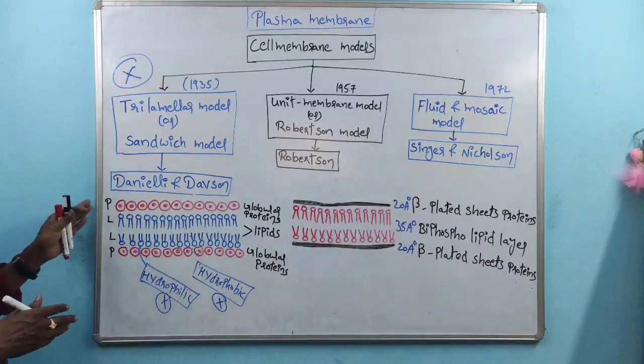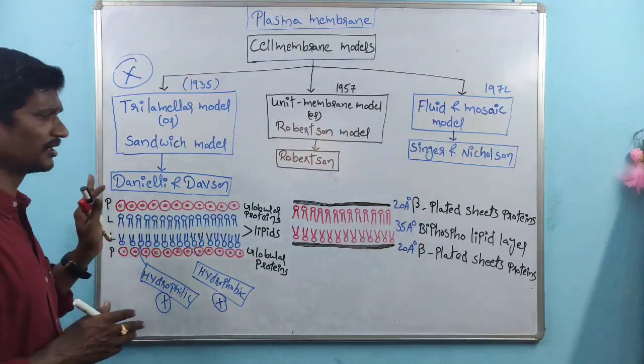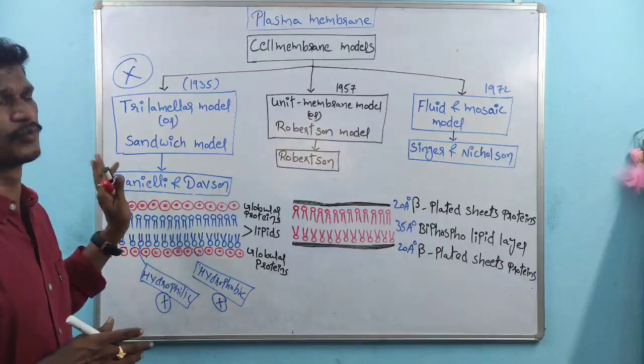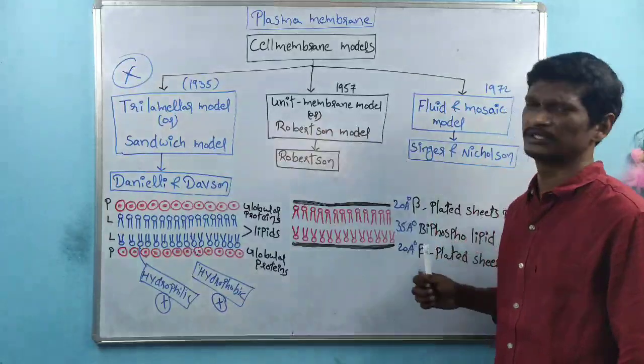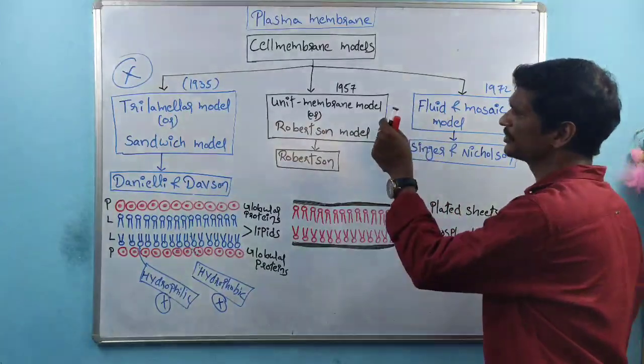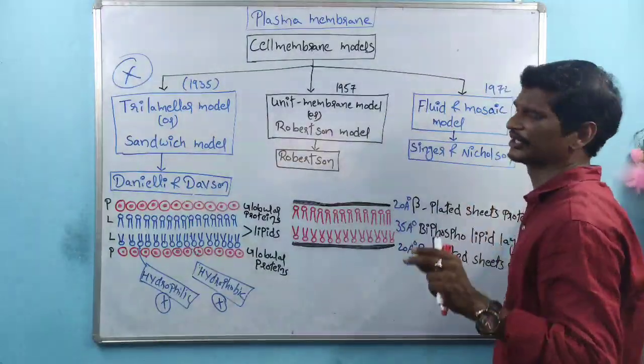That is about the trilamellar model, which was one of the failed models. Coming to the next one, the unit membrane model. The name indicates that a membrane always has a particular thickness.